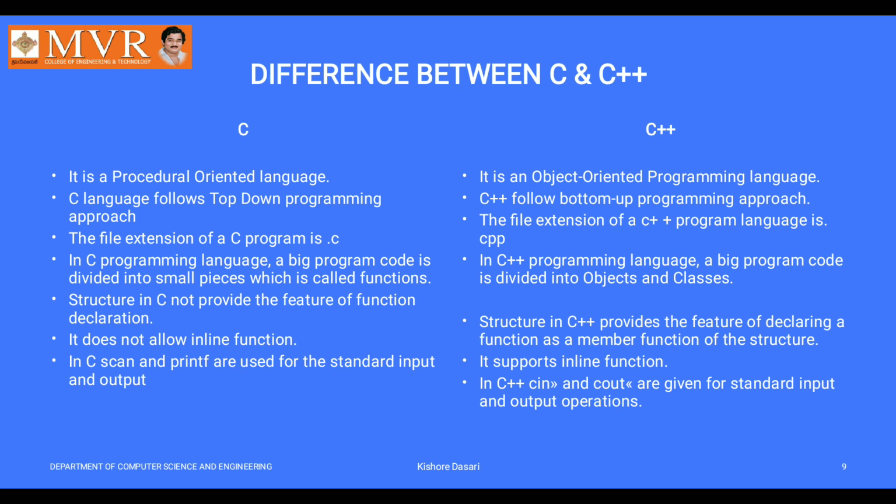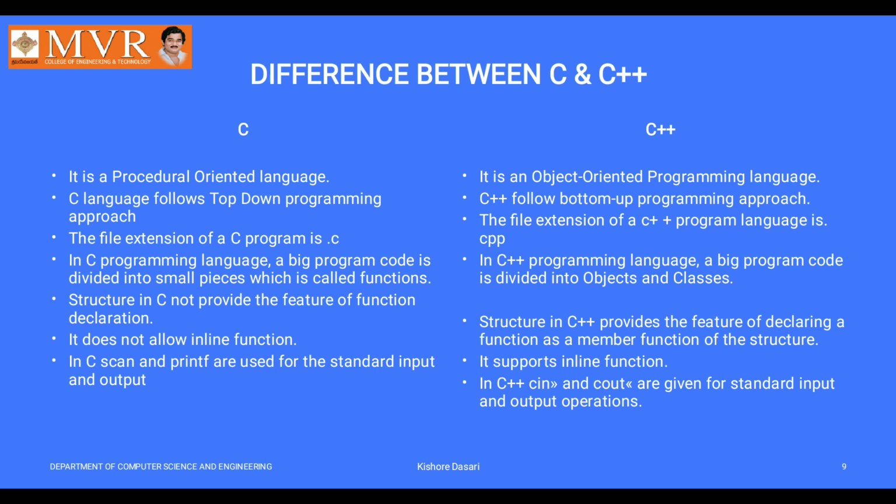Second point, the C language follows a top down programming approach, while C++ follows a bottom up programming approach. In the C language, the programming environment supports the program executing from the top of the statements.